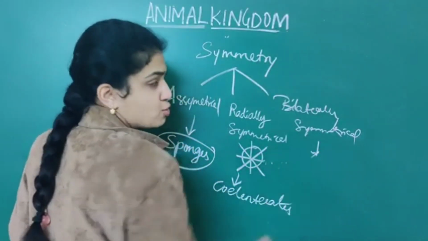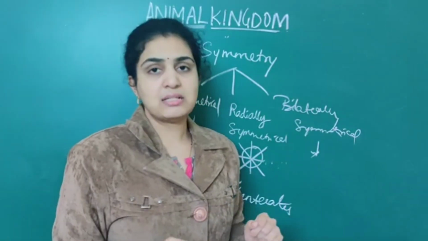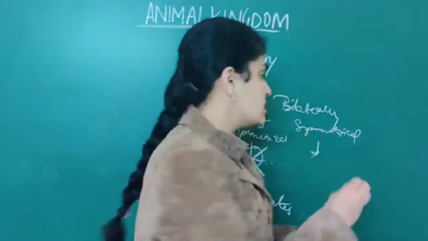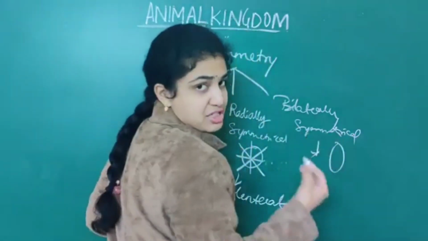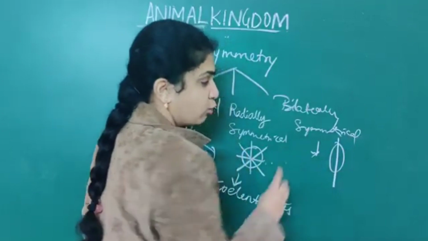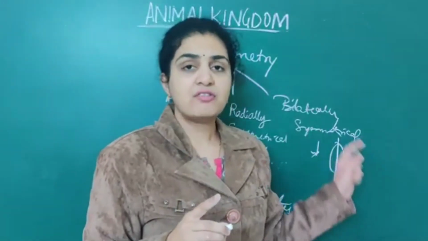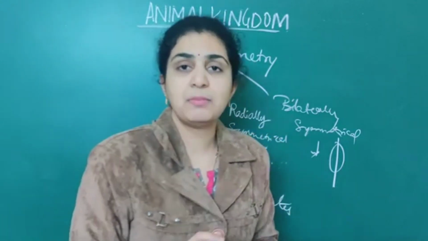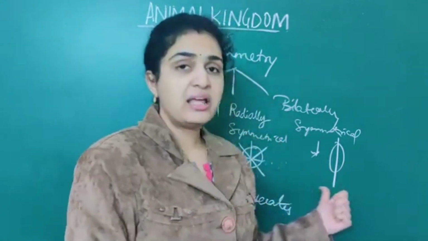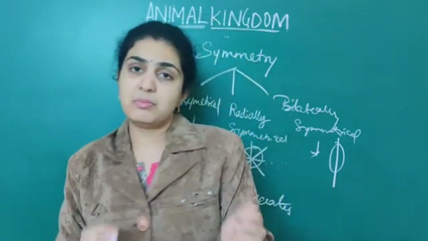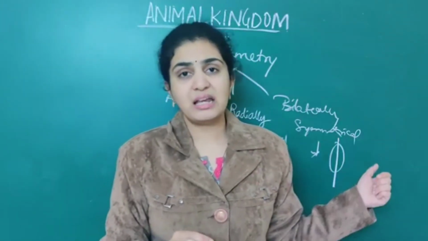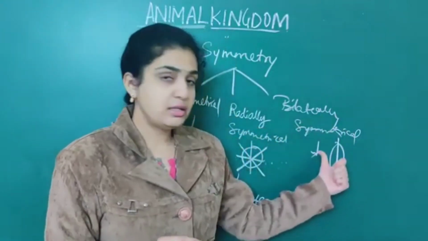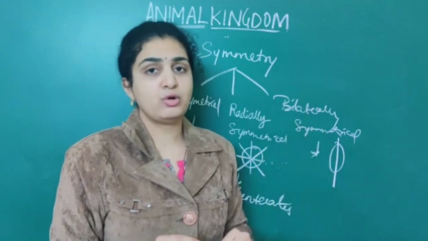Next, bilaterally symmetrical animals can be divided into two halves only in one plane. Suppose they are like this, an oval shape. Only in one plane can you divide them and make them symmetrical. But in radially symmetrical, in any plane you divide, they will be the same. With bilaterally symmetrical animals, only in a single plane can you divide them.